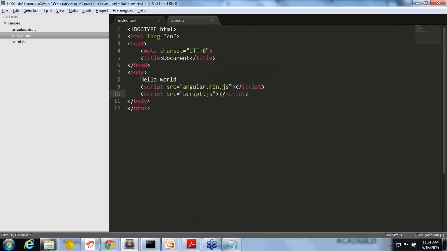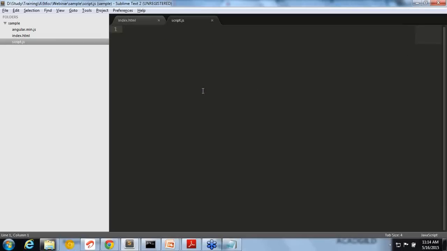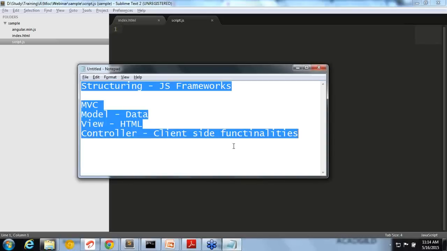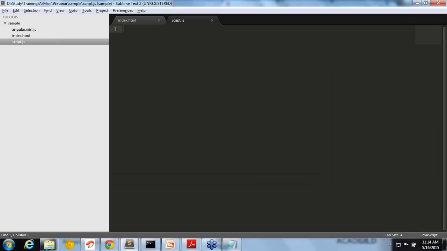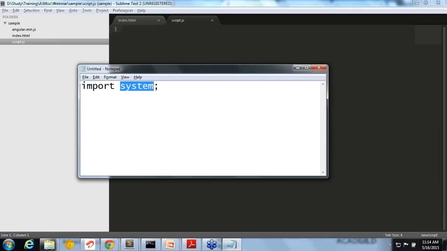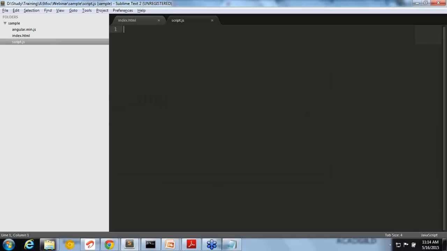Okay. So the first step in Angular is you need to have a main application name. If you think of it like Java, if you're working, you will be importing packages, right? You'll be writing import some package name, like system. The benefit is all the functions of the system will be readily available to you, right? The same concept is here. So that is called namespacing, right? In the same way, we are calling this modules.